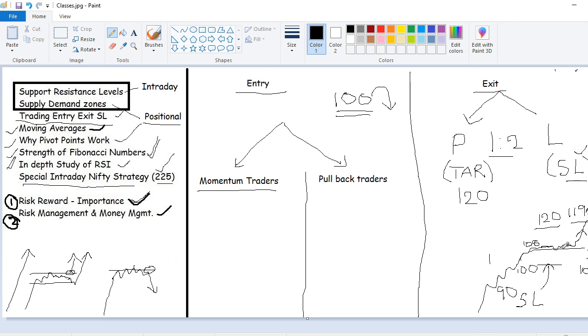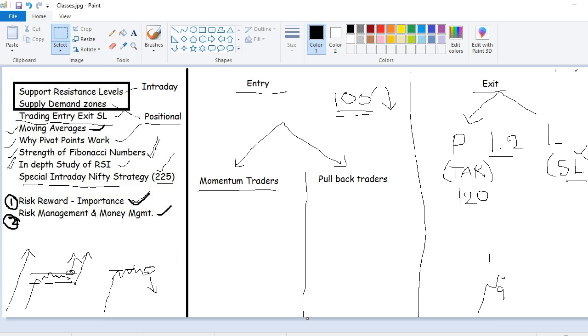That's it. These kinds of things come by experience. That's how you can trail your SL. If somebody trails to 107, even if the stock reverses from 112, at least they could make 7 points profit. That's how it is going to be helpful. So trailing SL is again an art. You should practice it and it can help you.